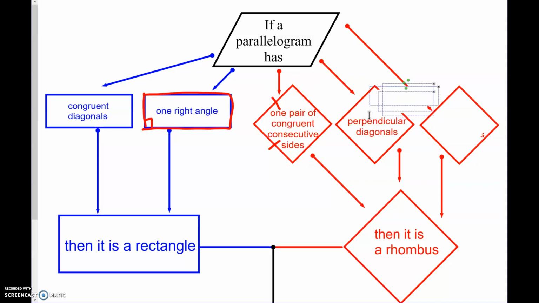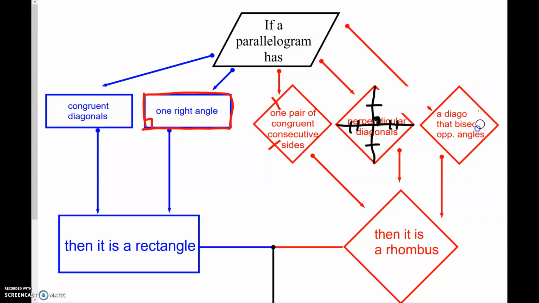All right, the diagonals. If I were to draw in these diagonals here for you to see, whoops, I erased something there. So if I draw in this diagonal and this diagonal, we would be doing this as an experiment, but you can see very closely here, if you were to put a piece of paper in here, these diagonals are perpendicular to each other. And they also bisect so that this is congruent to this, and this side is congruent to this side. Not all 4 of them are congruent, okay? But if they are bisecting each other and perpendicular, then we are going to have a rhombus.